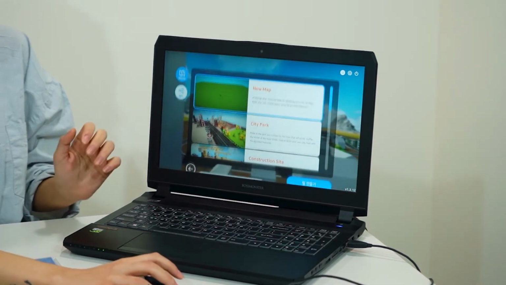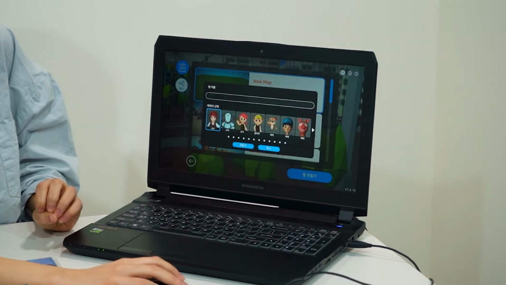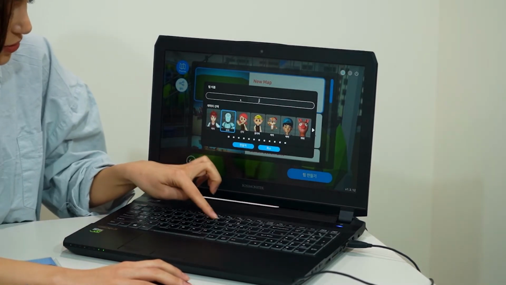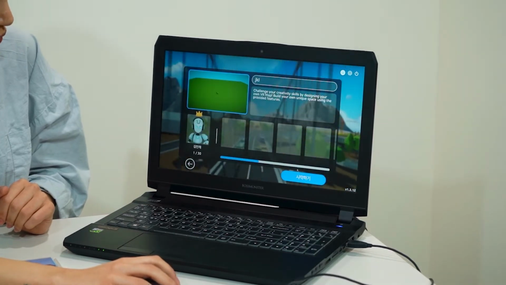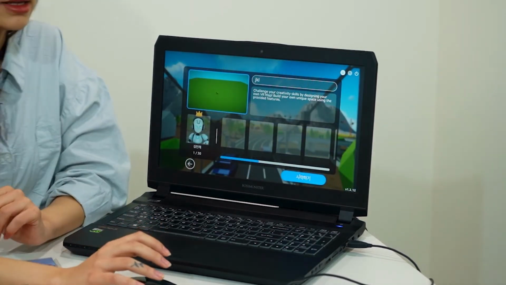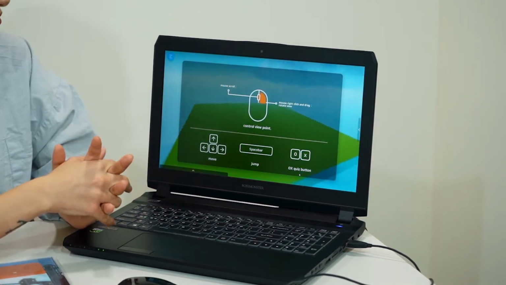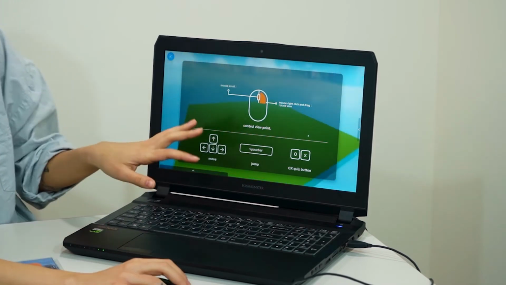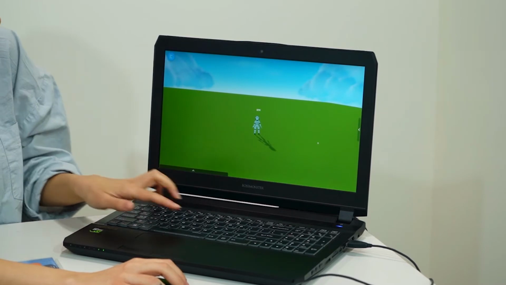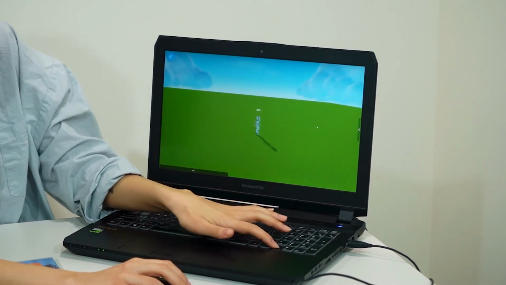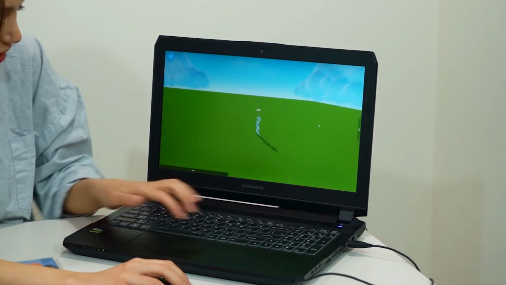So here I could invite my friends into the world that I've created. I would have to choose my avatar, and I would choose my name so everybody can recognize me. I'm going to be a robot and enter this world now. And I could be in here and meet my teacher and have them give me feedback, or just play. Just be here. And you can see the controls that we can use for that. We can move around left, right, up, down. And we can jump. As you can see, it's very smooth. It's kind of cute, actually. As you can see, like that.